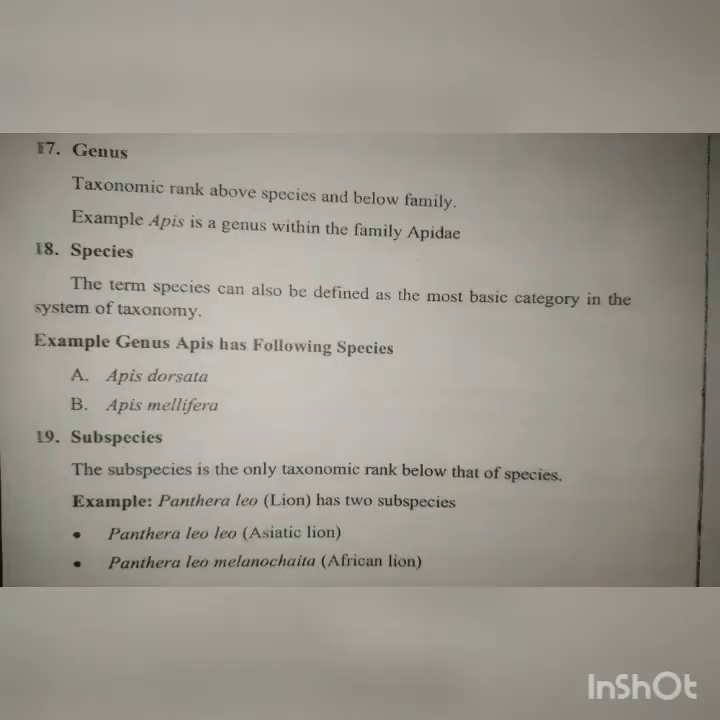Then after that is genus. We know that we normally use genus in the ICZN system. For example, Apis is a genus within a family, Apidae. So family is divided into various genera, and then a genus may have one species or more than one species. So it may be monotypic or polytypic. If genus Apis has two species, Apis dorsata and Apis mellifera, so it is polytypic.